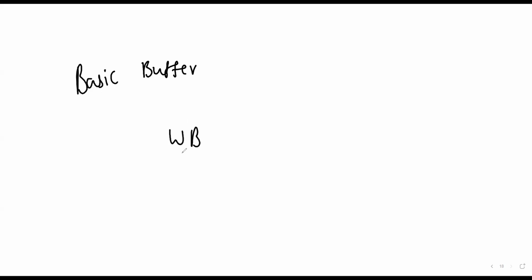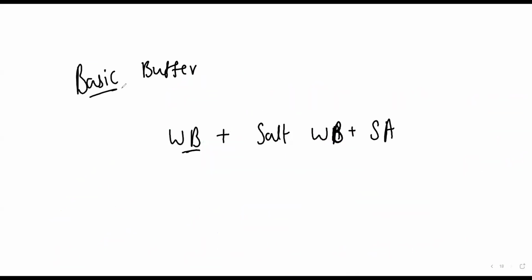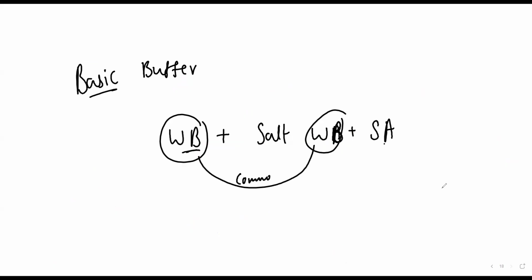जो नाम होता है वो बेस वीक लेने का, फिर weak base. And salt of weak base and strong acid. Acidic में क्या था, weak acid और बेस क्या होता था? Strong. तो बेसिक बफर में क्या होगा बोलो? We are taking weak base, weak base and strong acid. हाँ, and this weak base should have common ion. तो चलो बेटा, वीक बेस कौन है बेटा?